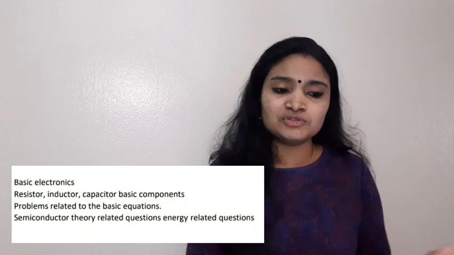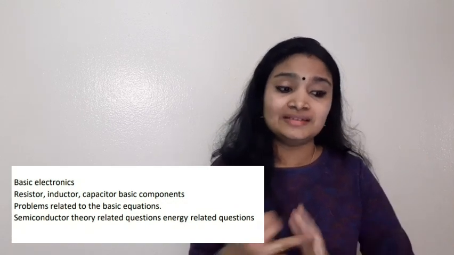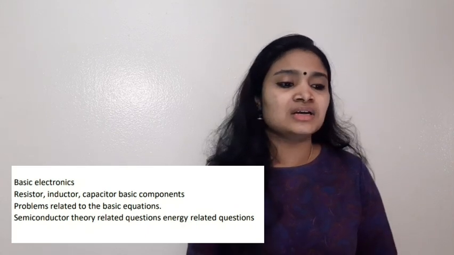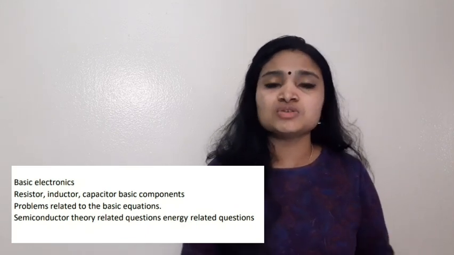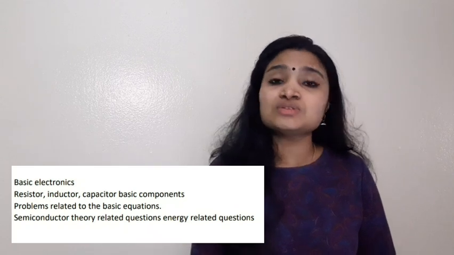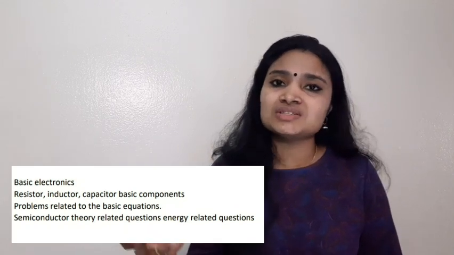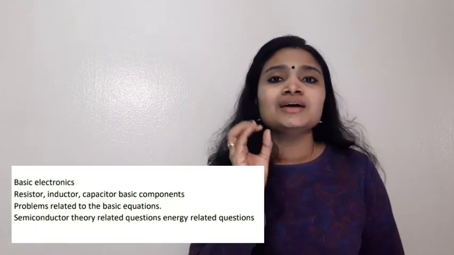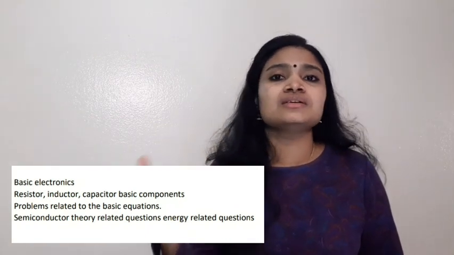Now let us see which topics you have to study from these subjects, the very important topics. From the first subject, basic electronics, you have to cover resistors, inductors, capacitors, the basic three components. You have to also study active and passive components. All basic components you have to study, and you know that there are some basic equations connected with these components, right? So you can also expect small problems coming from this area.